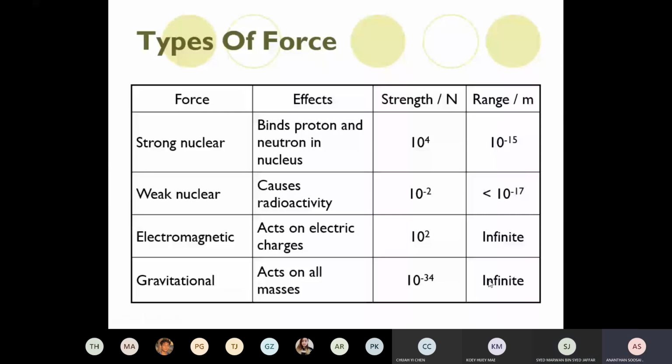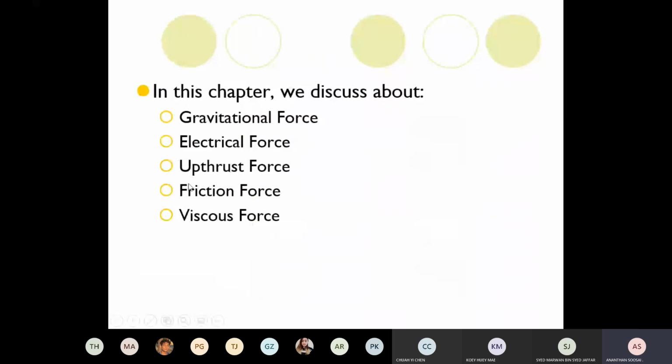We go into them one by one. In this chapter, we'll be discussing gravitational force, electrical force, upthrust, friction, and viscous force. Another one is magnetic force. I want to tell you something here. Gravitational force we're going to do in depth in A2. Electrical force also is a main topic in A2. In your AS, these 3 are most important. So I'm not going to do much about these two.